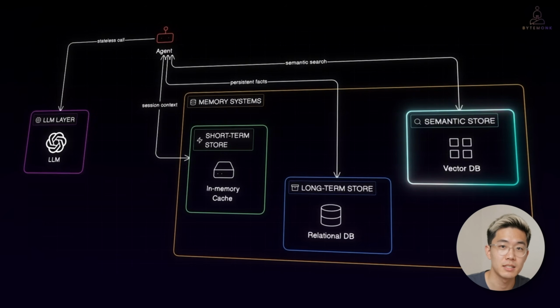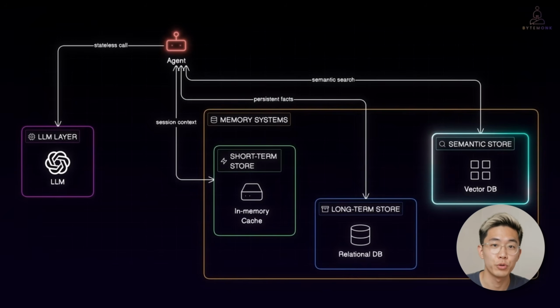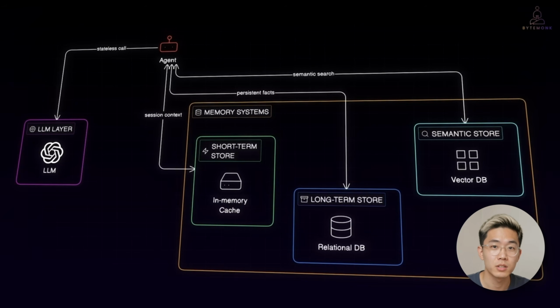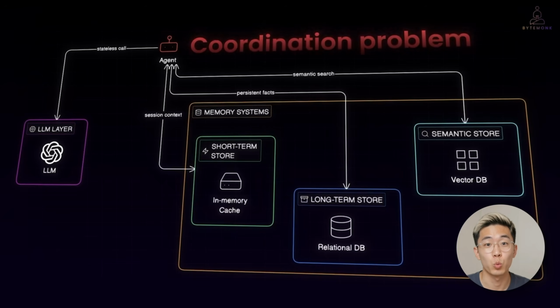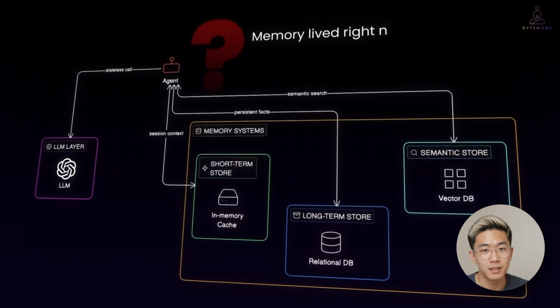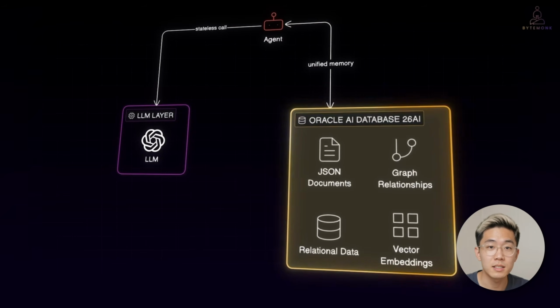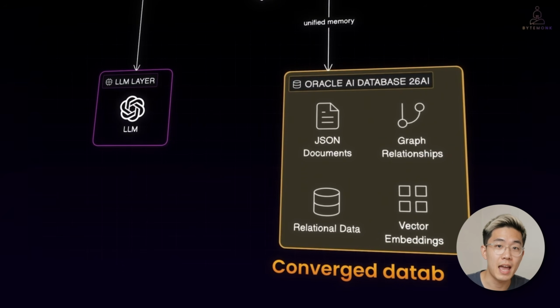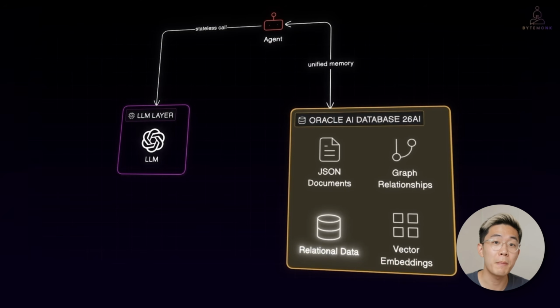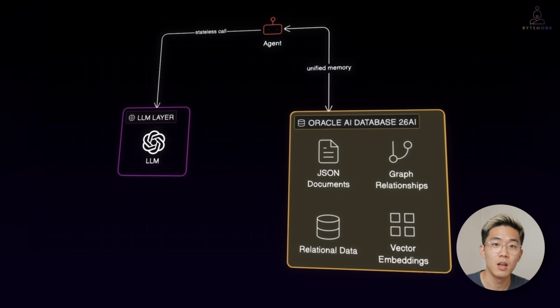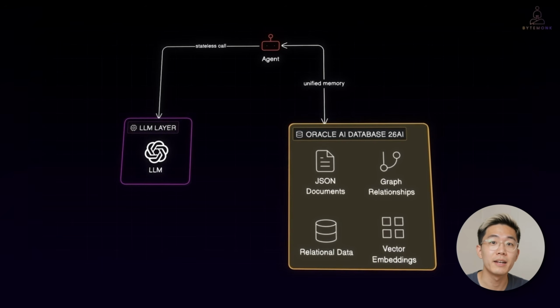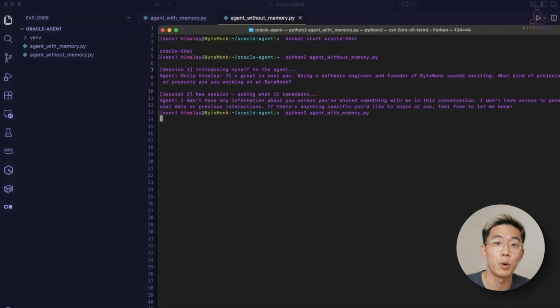Every time the agent needs context, it makes calls to all three and gathers the result before it can even start processing. It works, but it's costly, fragile, and gets worse as your agent grows more complex. A better approach is a single converged database. This one system manages relational data, JSON documents, and vector embeddings in the same engine. Instead of calling three separate systems, your agent makes one call, one connection string, one system that remains consistent by default. Your memory is right next to your business data.